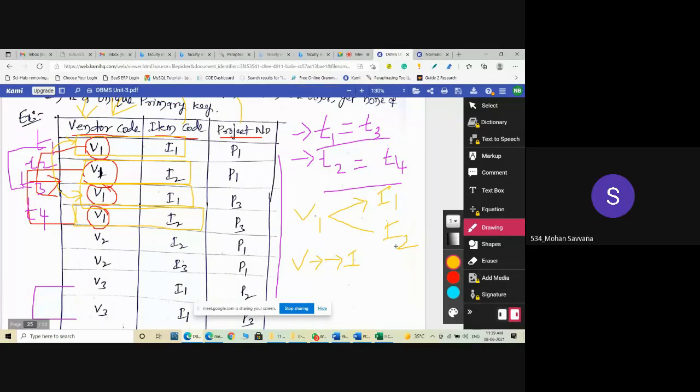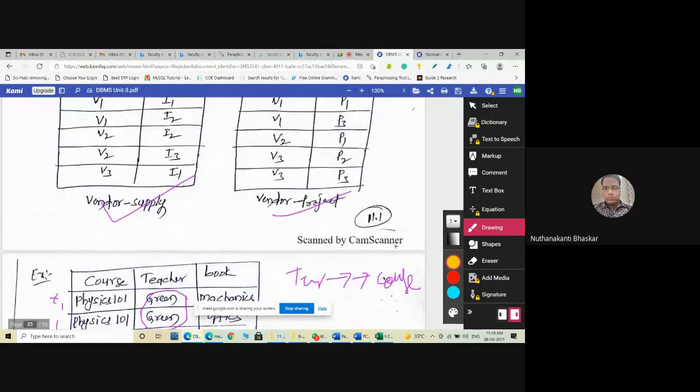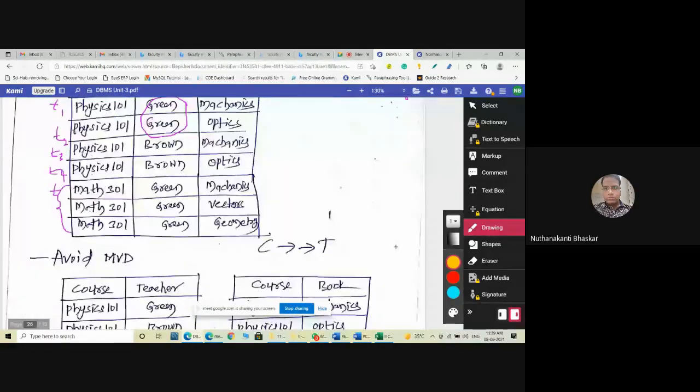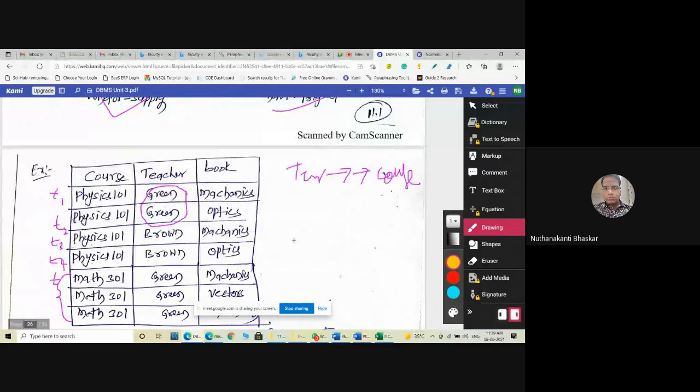Now, one more example you can take. Here there is physics 101 course, physics 101, physics 101. But this physics 101 is having only green, while the same physics 101 sometimes brown also handles. That's why if you take physics 101, sometimes the value is green, sometimes the value is brown.